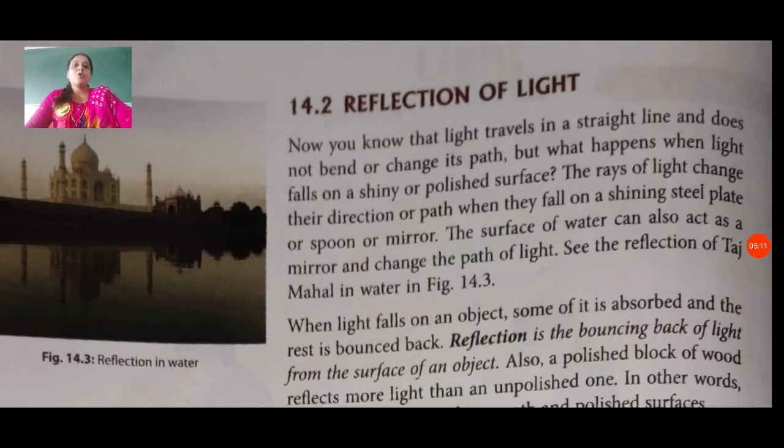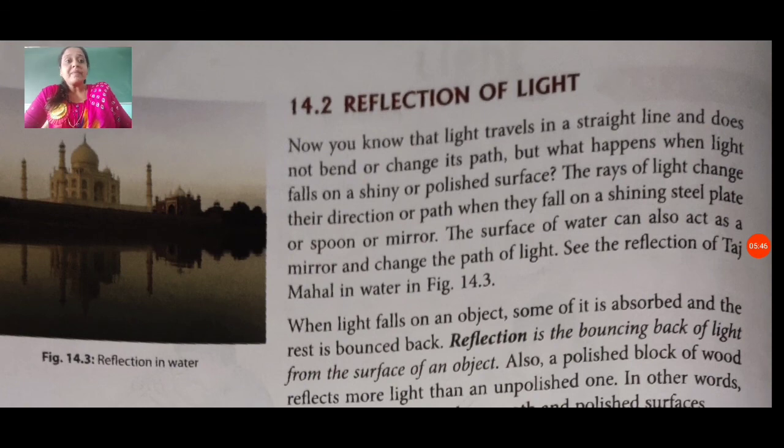Now our another topic, reflection of light. You are already familiar with this word, reflection, because of the revolution and rotation of earth. The moon has not its own light. We can see light on the moon because of the reflection of light from the sun. We all know about this reflection of light.